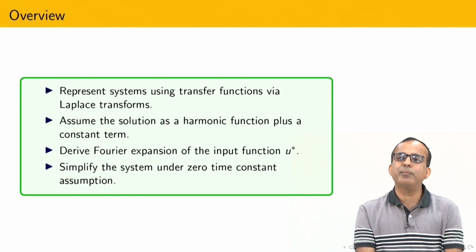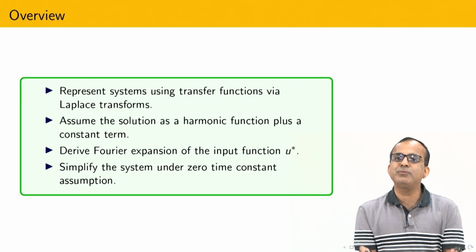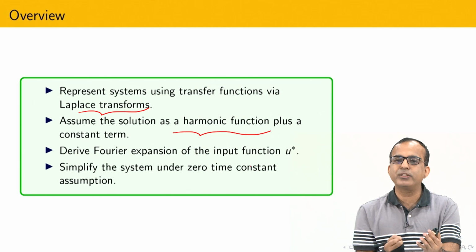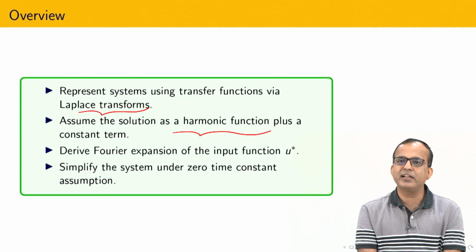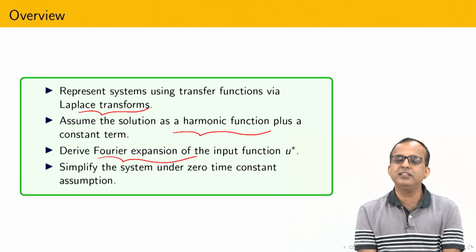So this kind of tuning you have to do whenever you are doing the practical implementation. Now whenever I am applying the chattering phenomena, the high switching phenomena, we have seen that the system is approximated by a linear system with some kind of uncertainty. So I can apply the Laplace transform. And I want to characterize the harmonic function, what kind of finite frequency or finite amplitude variation comes into the picture, and for that reason the solution I have to express in terms of harmonics. So for that I am going to utilize the combination of Fourier series and Laplace transform in the next part of this slide.